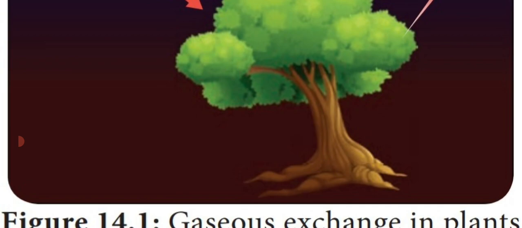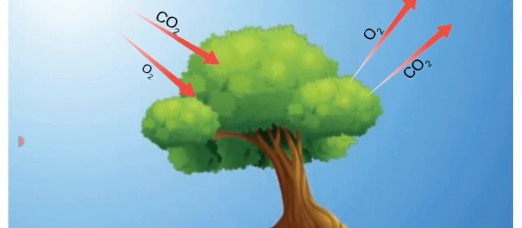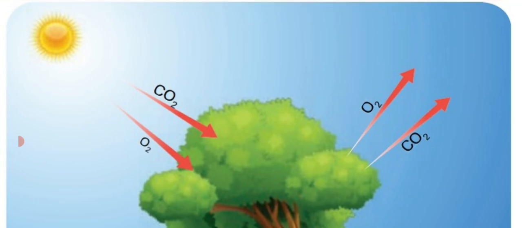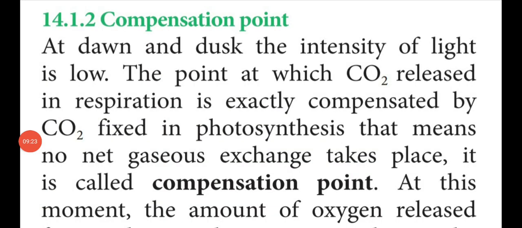So this is the gaseous exchange that occurs in plants, shown with the help of the diagram. Next, we are going to see an important 3-mark and 5-mark question. Write a short note on compensation point.